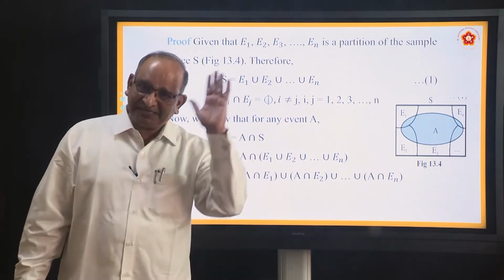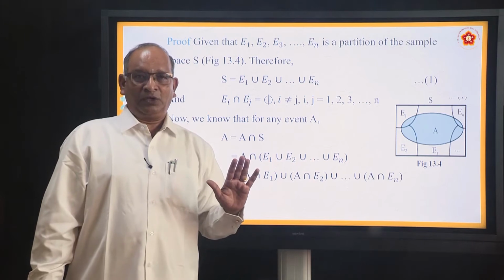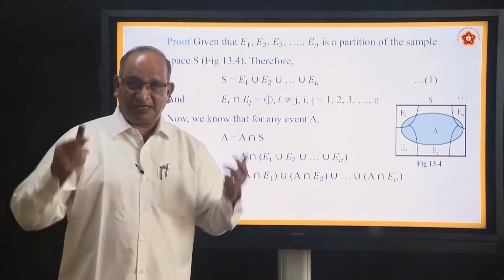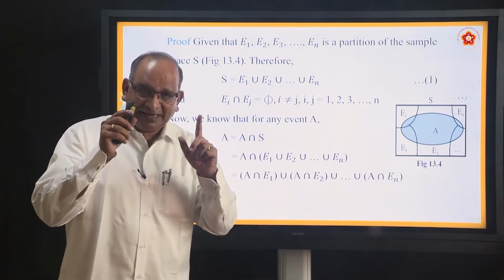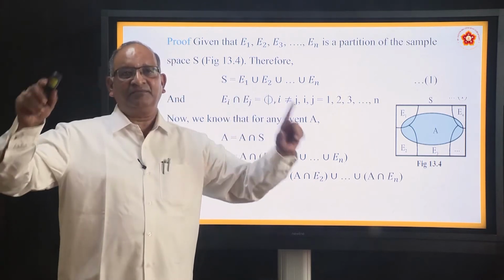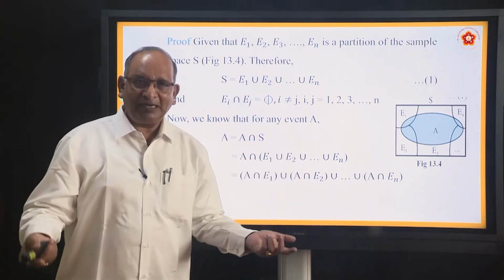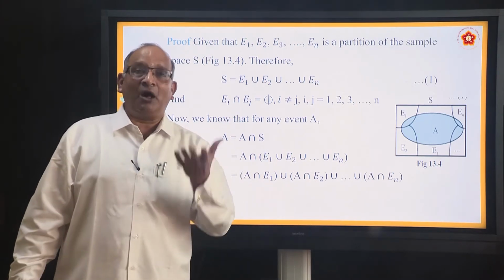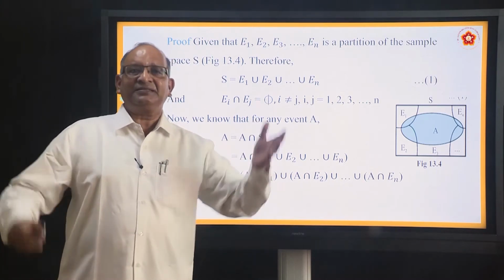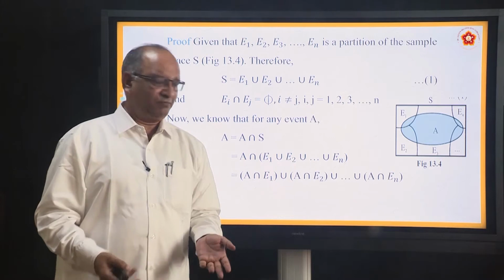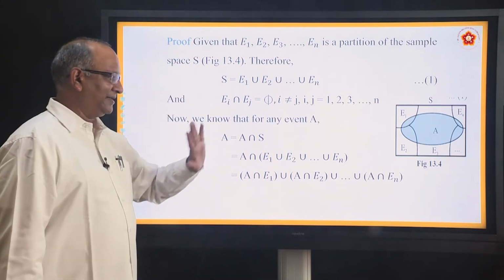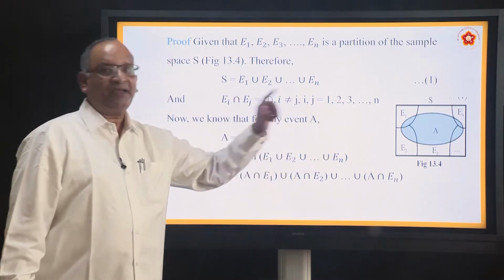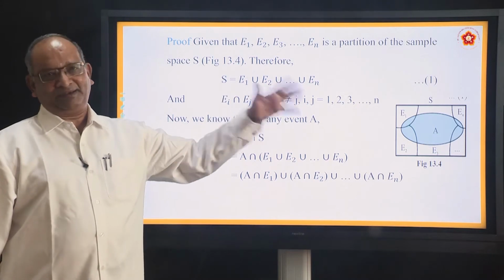This new event is from the sample space only. What is the sample space? 1, 2, 3, 4, 5, 6. What is the new event? Prime numbers. So, if you take the intersection of these prime numbers with the sample space, you are going to get prime numbers only. That is what he is trying to tell. Intersection means common. So, common between prime numbers and the sample space is prime numbers only. So, A can be written as A intersection S. This S is being partitioned into E1, E2, E3. So, we have replaced it by E1 union E2 union E3 up to En.